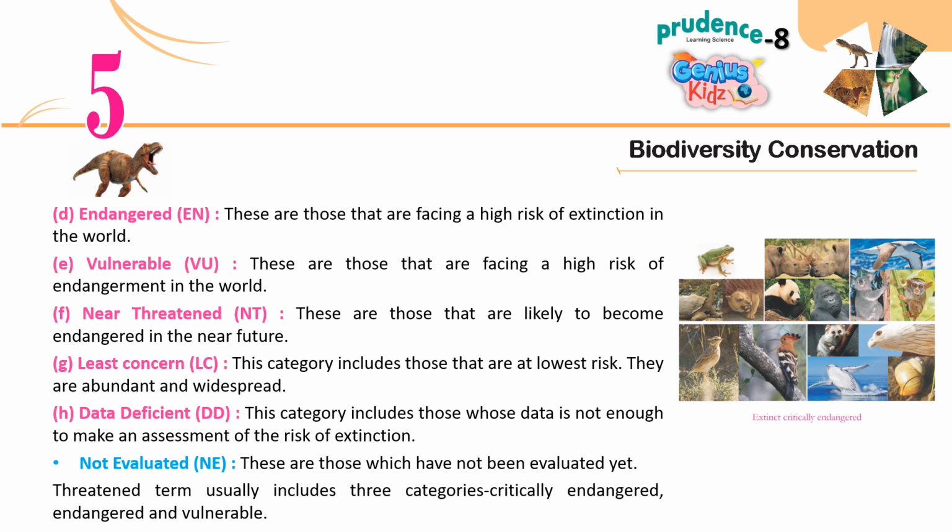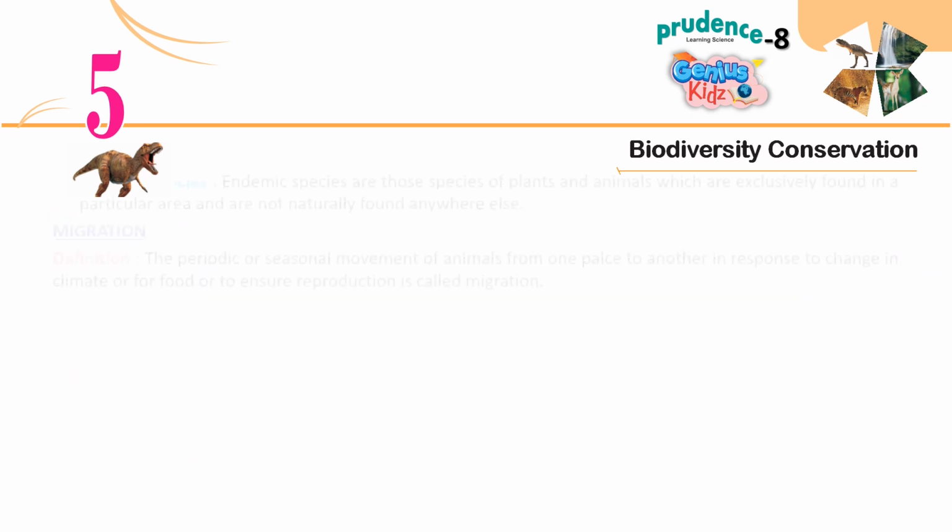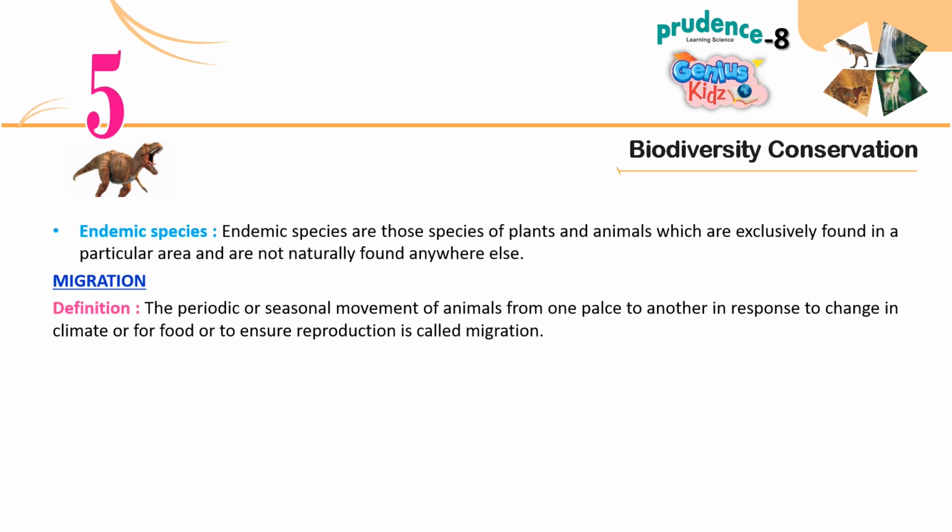H. Data deficient, DD. This category includes those whose data is not enough to make an assessment of the risk of extinction. Not evaluated, NE. These are those which have not been evaluated yet. Threatened term usually includes three categories: critically endangered, endangered, and vulnerable. Endemic species. Endemic species are those species of plants and animals which are exclusively found in a particular area and are not naturally found anywhere else.